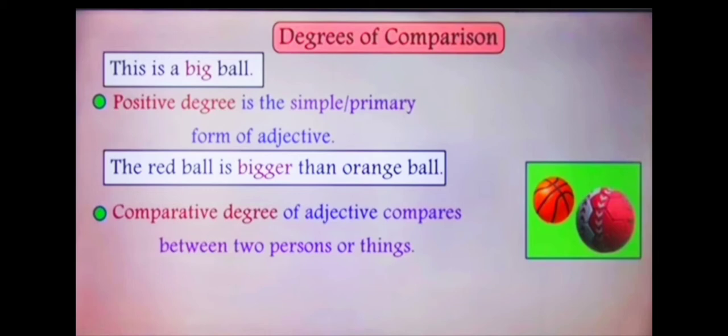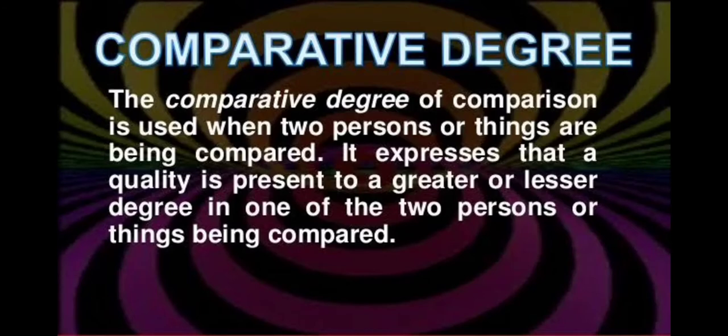It is used to compare between two persons or things. So children, the comparative degree of comparison is used when two persons or things are being compared. It expresses that a quality is present to a greater or lesser degree in one of the two persons or things being compared. So we use the comparative degree for comparing between two persons or things.